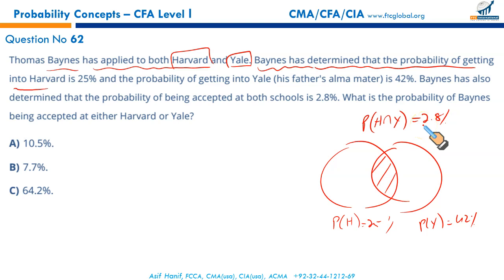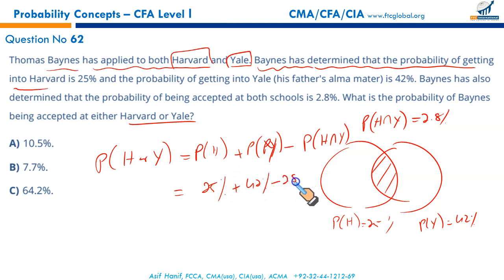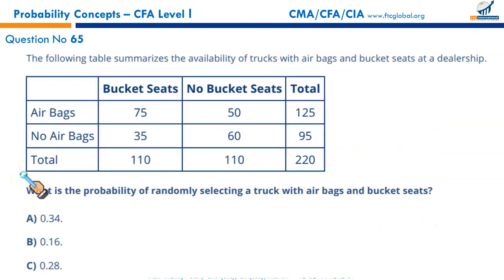What is the probability of Baynes being accepted at either Harvard or Yale? So probability of Harvard or Yale is equal to probability of Harvard plus probability of Yale less the common part between them, which is probability of Harvard intersects Yale. Probability of Harvard is 25% plus probability of Yale 42% minus probability of getting accepted in both universities, 2.8%. Net this off, you get your result, 64.2%. That is C, quite a high probability of getting accepted.